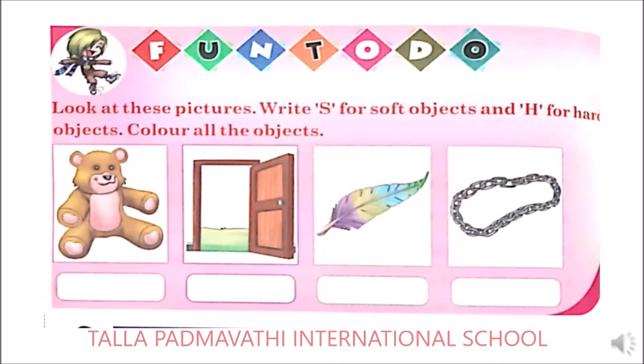Fun to do. Look at these pictures. Write S for soft objects and H for hard objects. So now see, the first picture is a teddy bear. So it will be soft. So you have to write S here. So it means it is soft. Next it's a door which will be hard. So you need to write H, hard. Next it's a feather. Feather will be soft. So you need to write S. And next it's a bracelet which will be hard. So you need to write hard.